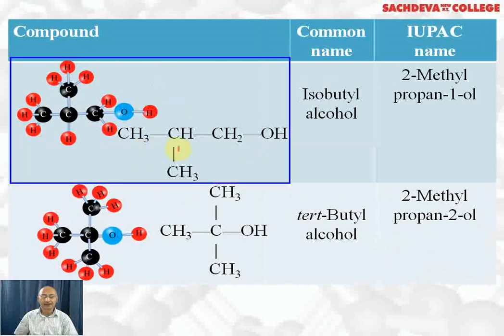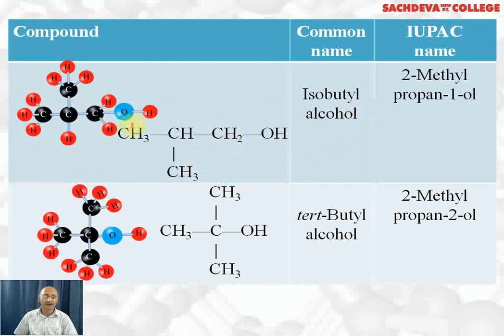The next compound we are taking is isobutyl alcohol. This is (CH3)2CHCH2OH. Isobutyl alcohol. Whenever we have this group, it is called iso. And 4 carbon atoms means isobutyl alcohol. For the IUPAC name, this is the first carbon, second carbon, third carbon. To the second carbon, a methyl group is attached, so we write 2-methyl. 3 carbon atoms are in the longest chain, so we call it propan-1-ol, 1-ol because OH is attached to the first carbon.